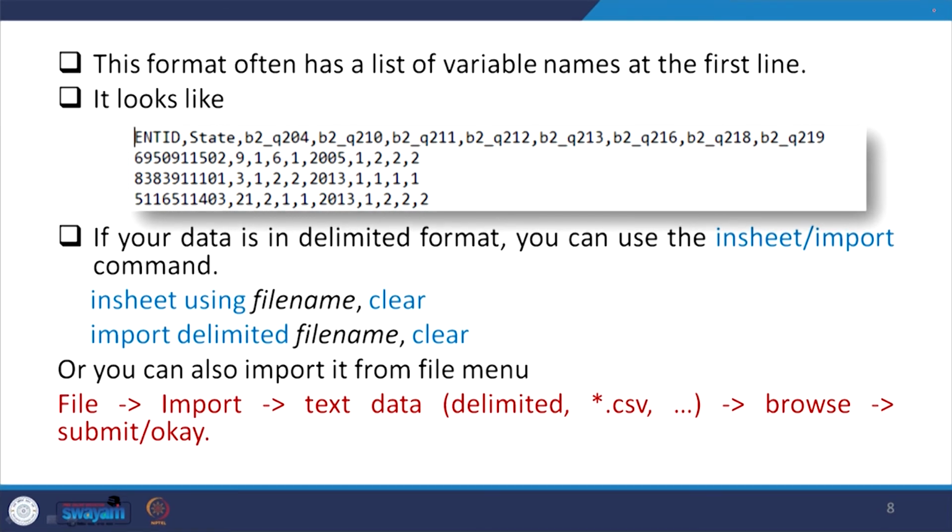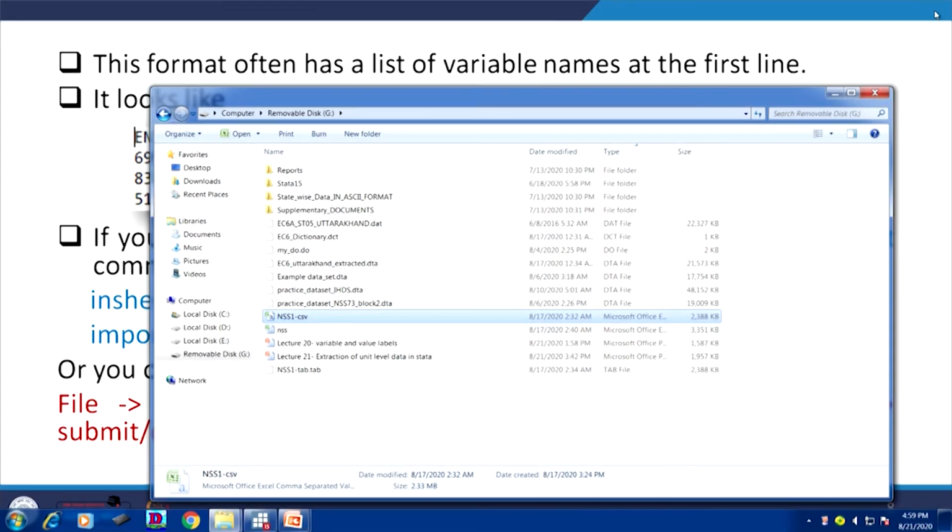Another approach is you require either CSV data or the delimited data. Okay. So now in our file, look at this. This is our G file. Now we have the NSS delimited data. All right.